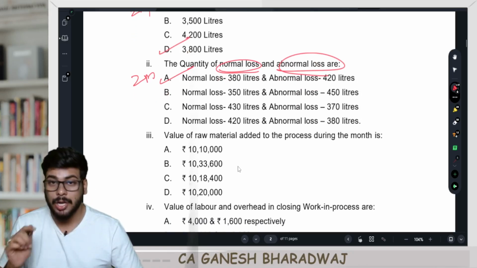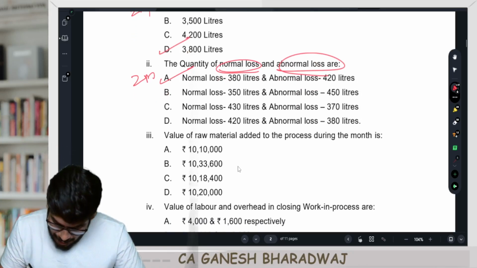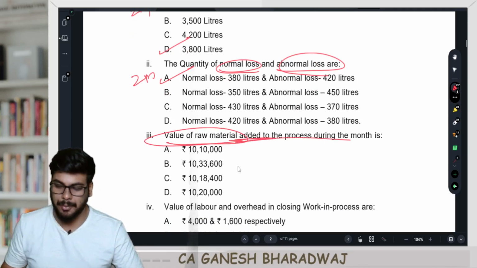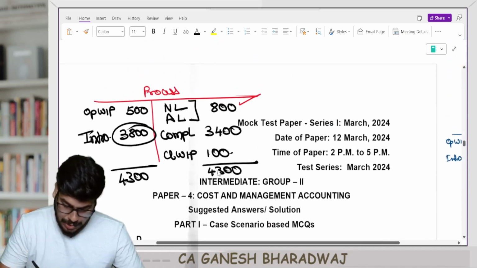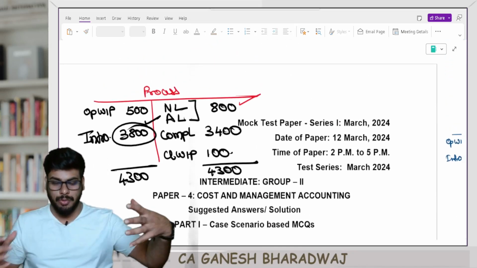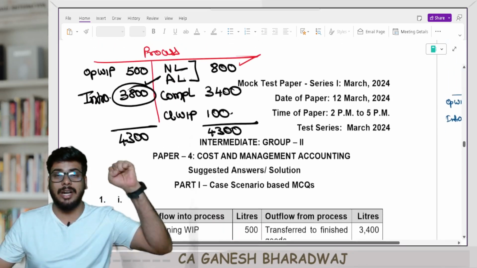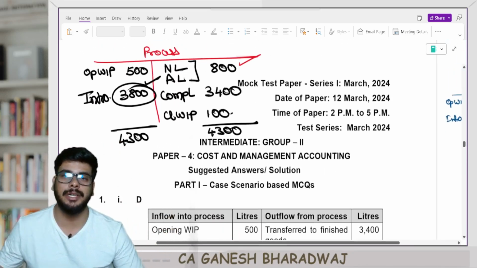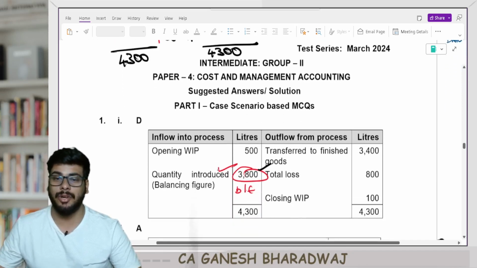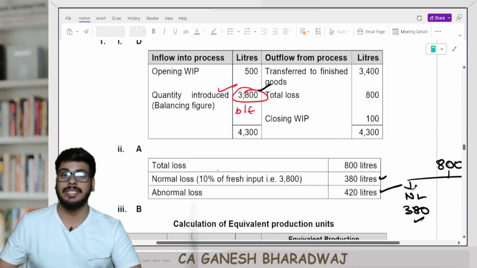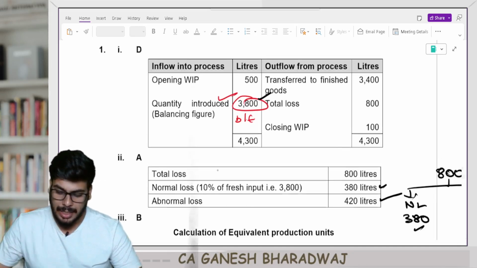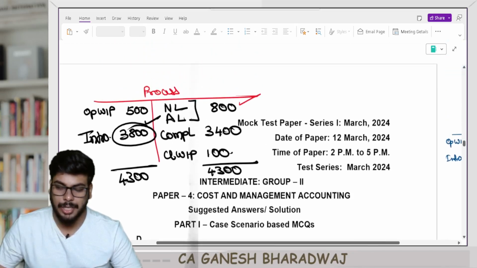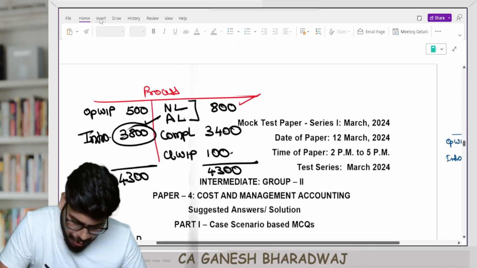Next, the interesting part. Value of raw materials added to the process during the year. They want you to calculate, so here you have calculated and told us the value of the units introduced and all. In that, how much is the material component they want us to calculate? For this, you need to definitely do your statement of equivalent units. Now, guys, logically think. In this question, we need to use the FIFO method, obviously, correct?